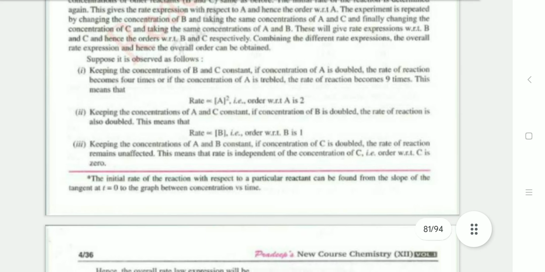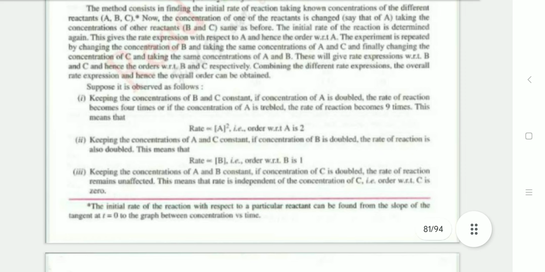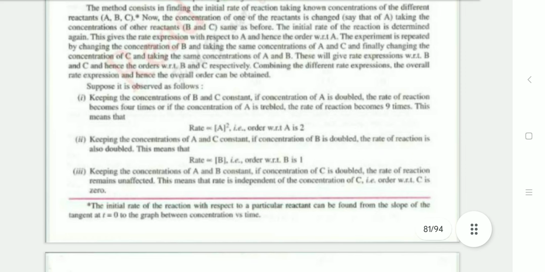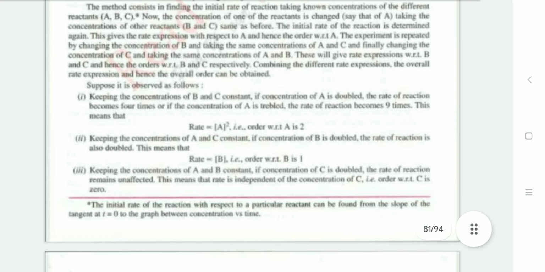Suppose, keeping the concentrations of B and C constant, the concentration of A is doubled, the rate of reaction becomes 4 times. If A is tripled, the rate of reaction is 9 times. Keeping the concentrations of A and C constant, if the concentration of B is doubled, the rate of reaction is also doubled. Keeping the concentrations of A and B constant, if the concentration of C is doubled, the rate of reaction is unaffected, and order with respect to C is 0. Hence the orders with respect to A, B, and C, alpha, beta, and gamma, have been found.